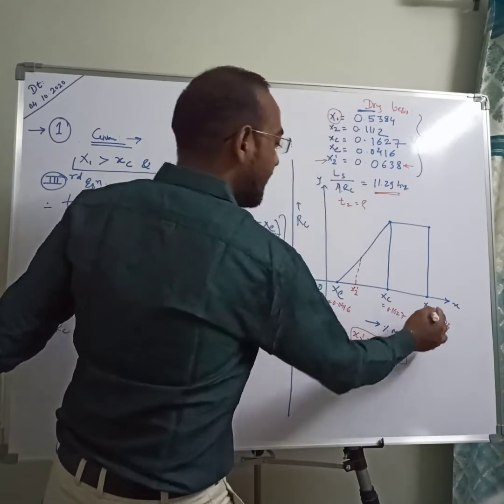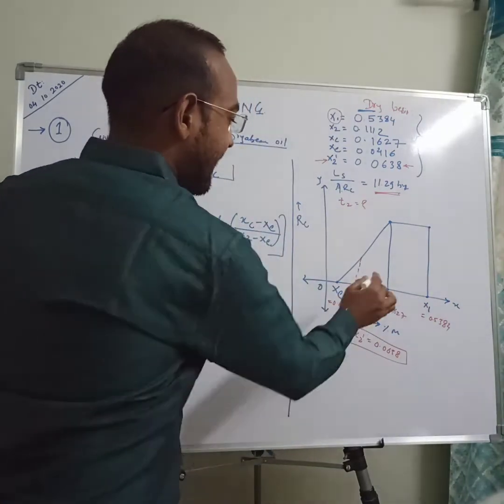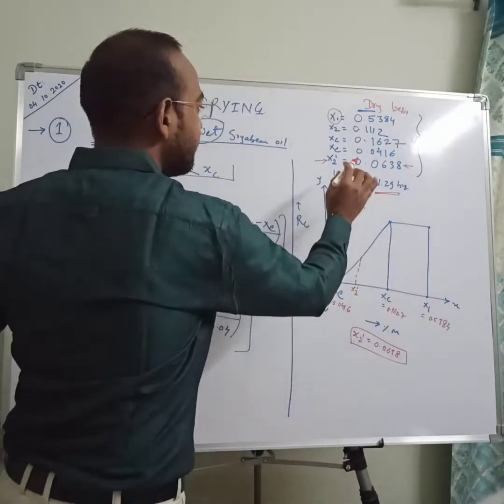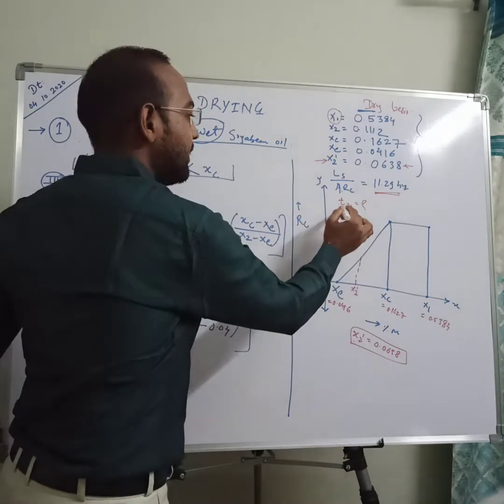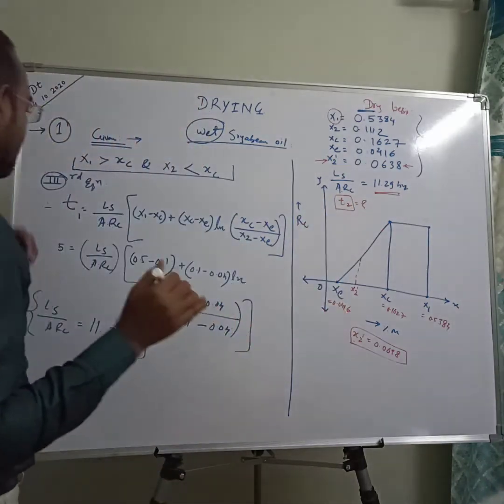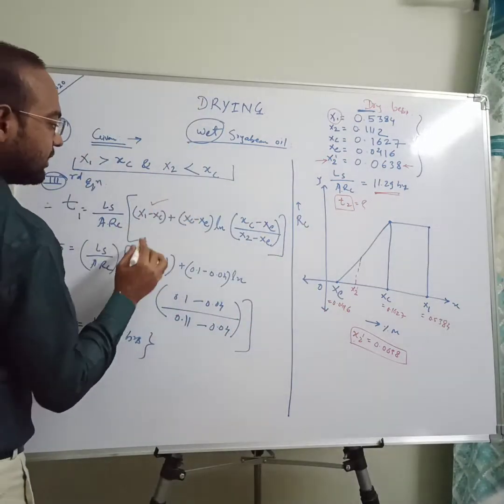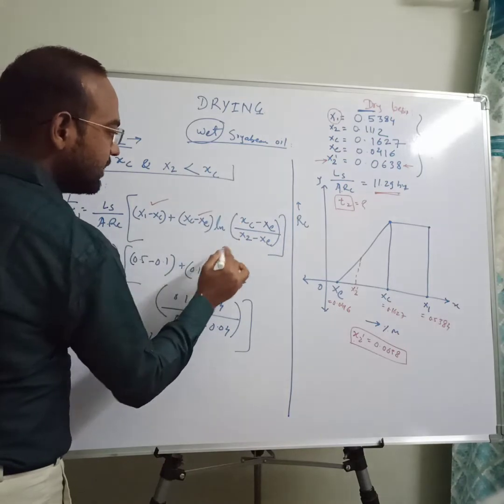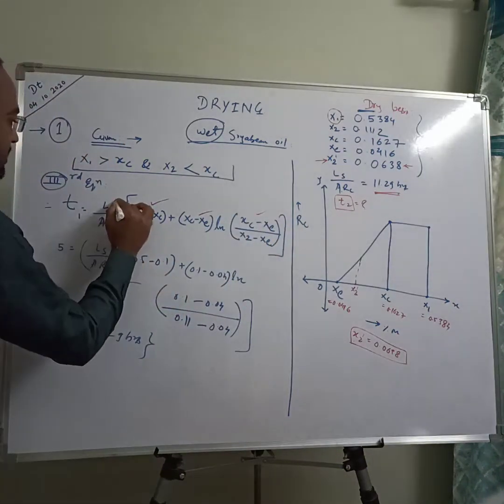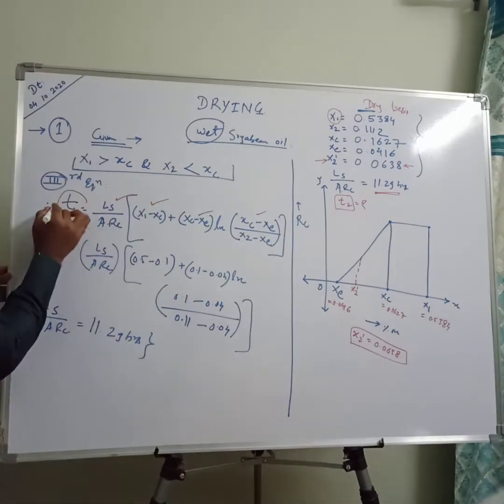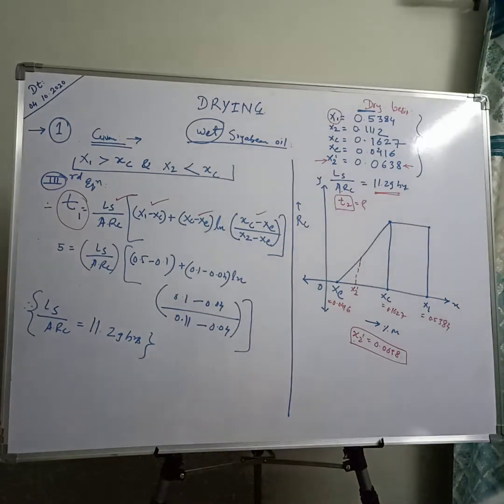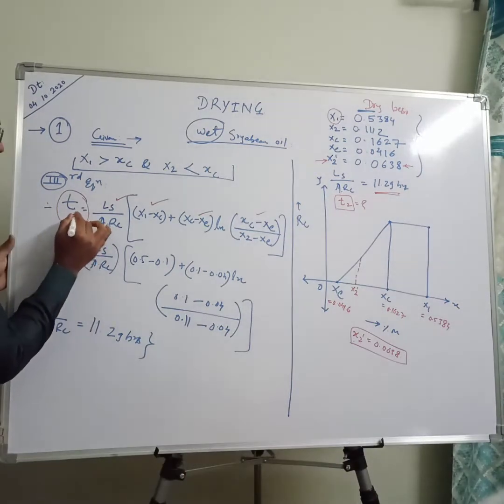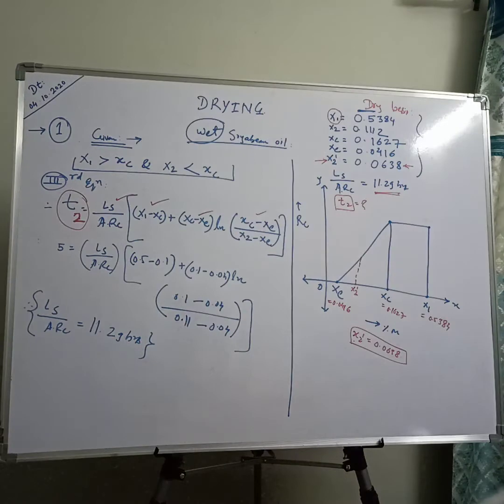Okay, x1, x2, xc, xe, Ls by ARC, all values are given, we just need to find the time, and instead of t1 we need to find t2, because we are talking about the second condition of your process.